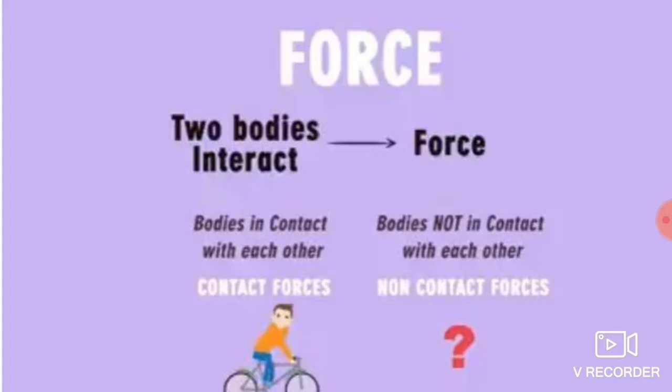We already know that two bodies interacting with each other is known as force. Here, bodies in contact with each other is called the contact force, and bodies not in contact with each other is called the non-contact force. For example, we can take riding a bicycle. Here a man is in contact with the cycle. So this is known as the contact force. Then what is meant by non-contact force? When bodies are not in contact with each other, it is known as the non-contact force.